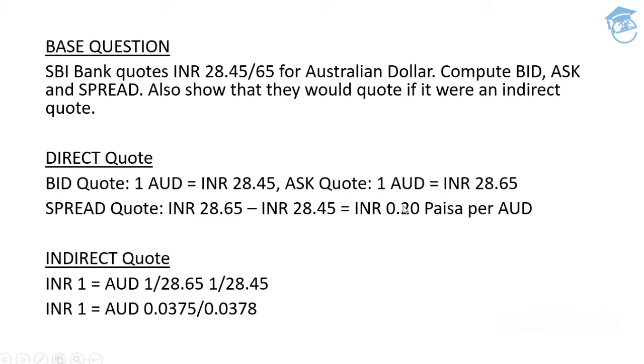So guys, SBI bank quotes an INR of 28.45 slash 28.65 for Australian dollar. Compute the bid, the ask, and the spread, and also show how they would be quoted if it were an indirect quote. Had it been the case, it would have been an indirect quote. How would these particular quotes be reflected?